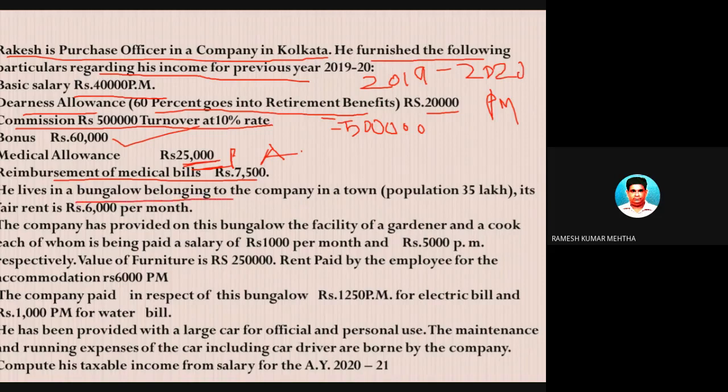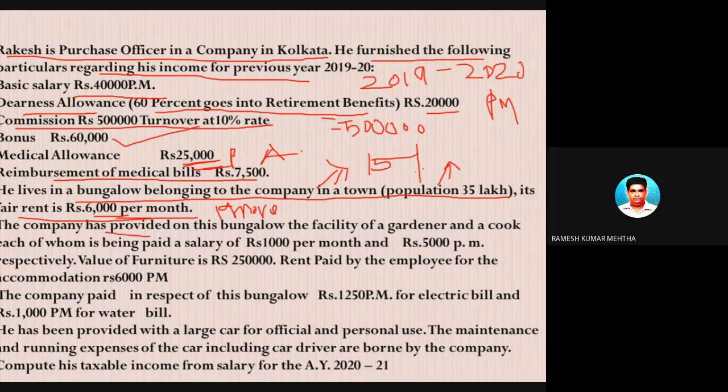He lives in a bungalow belonging to the company in a town whose population is 35 lakhs, and its fair rent is 6,000 per month. Why is this particular 35 lakhs given? Because if the employer is providing the employee accommodation in a place where the population is more than 25 lakhs, then the value of the perquisite is equal to 15% of salary, as we have already discussed. Salary for this purpose is basic salary plus DA plus bonus plus commission plus fees plus taxable part of allowances and any monetary benefits paid by the employer to the employee. Now this you have to ignore, as the rule says.